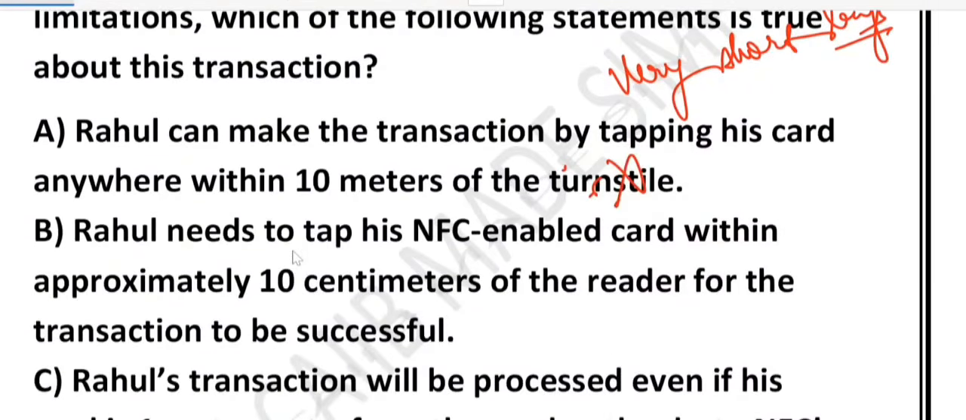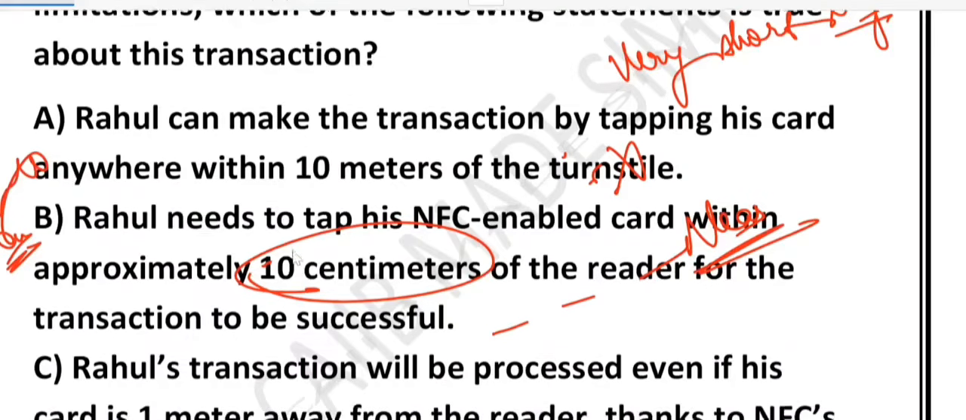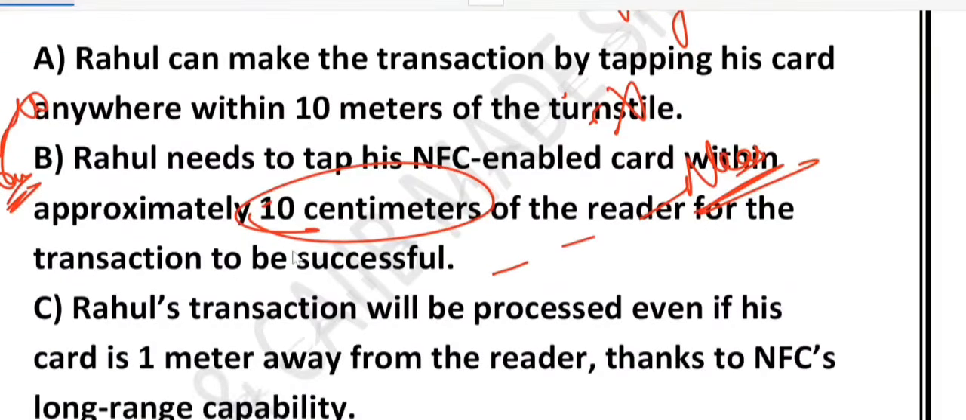If you talk about option B, this is correct. NFC means near field communication, and the word near is the key here. Near is the keyword. You have to bring the card very close, usually within 4 to 10 centimeters. That is why when you use a metro card or tap to pay card, you literally have to touch or hold it near the reader. That's why option B is the correct one.